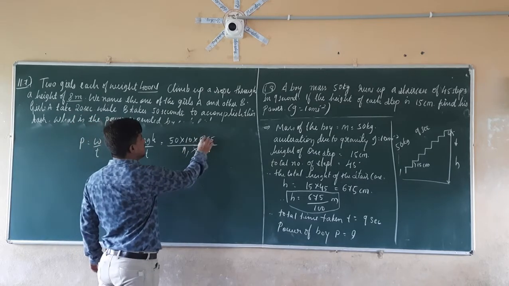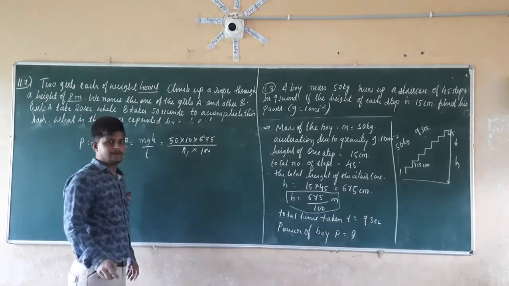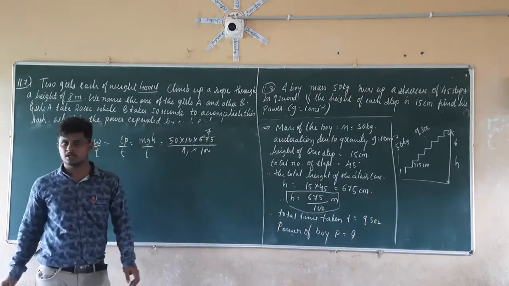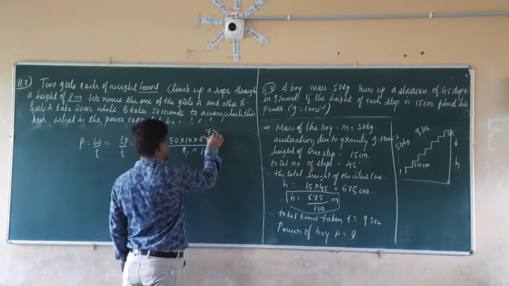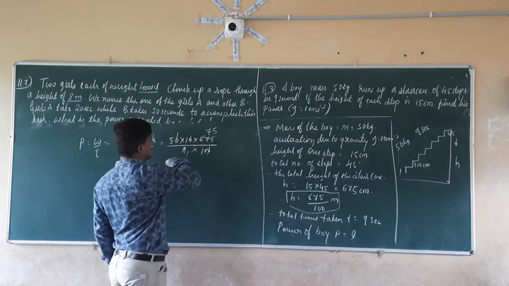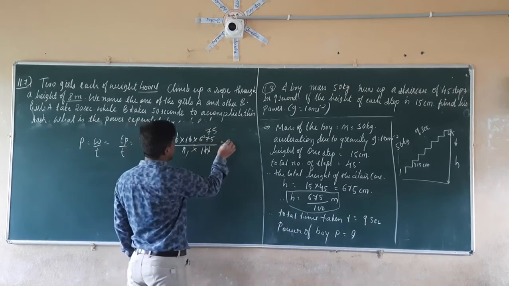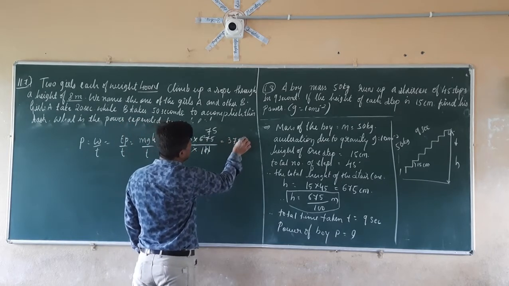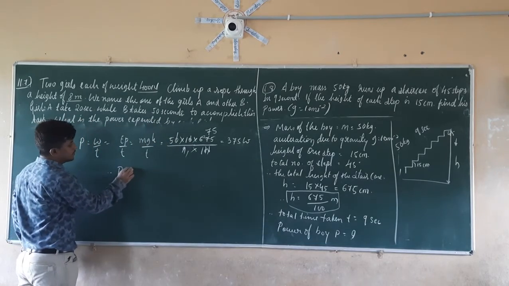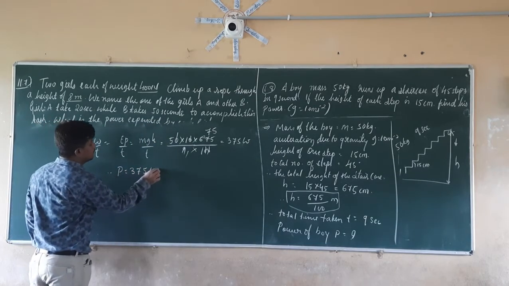So 9 ones are 9. Then 67: 9 sevens are 63, remains 4, it becomes 45. So 9 fives are 45. Zero zero get cancelled. 75 into 5 is equal to 375 watts. So therefore power is equal to 375 watts.